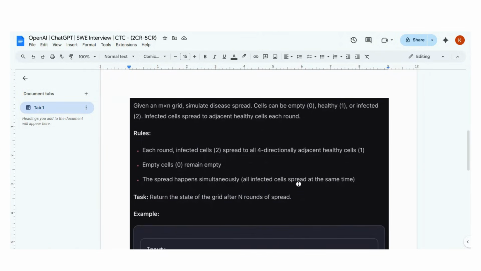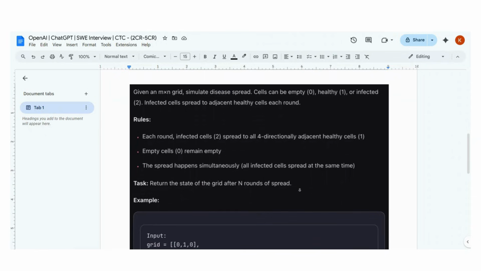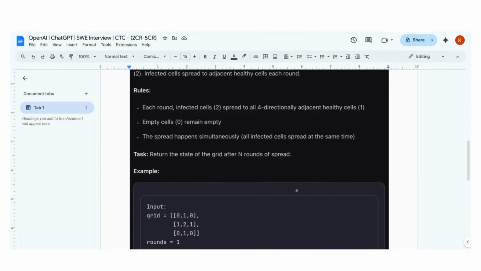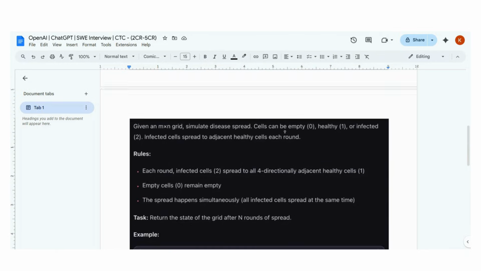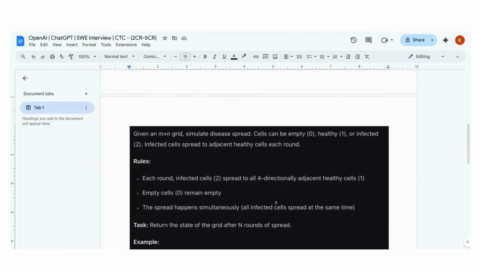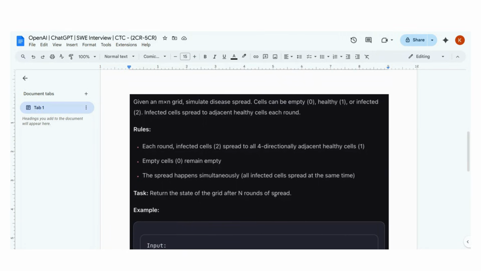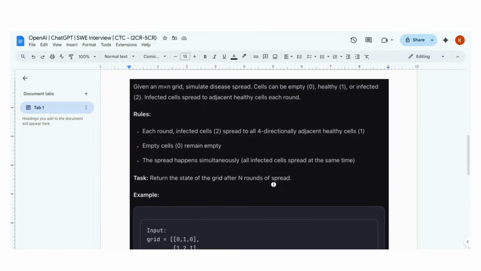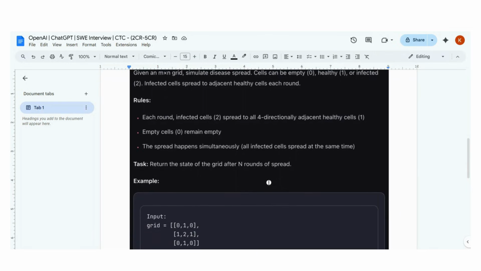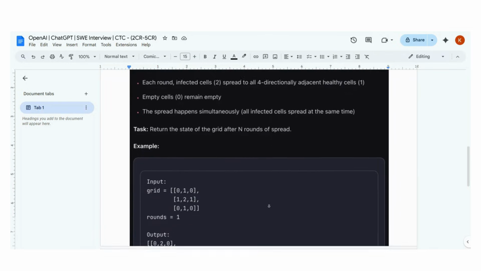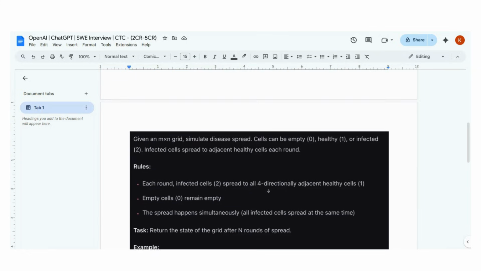So the thing is that obviously this problem is based on graphs and BFS. But what makes this problem complicated is that there are two parts to this problem. The first part is relatively simple to solve, which we are going to do first in this video. The second part created all the issue for the person who attempted this interview a few days back. So first we will go with the first part.